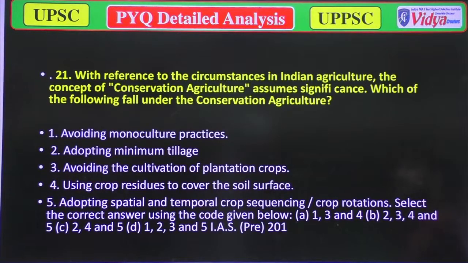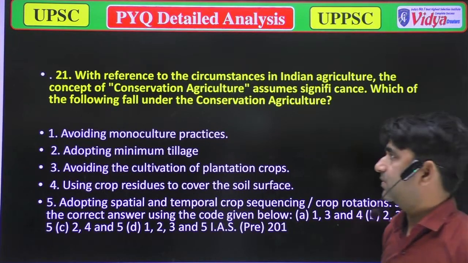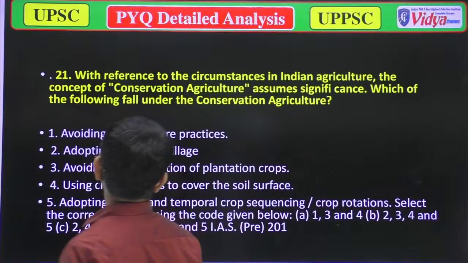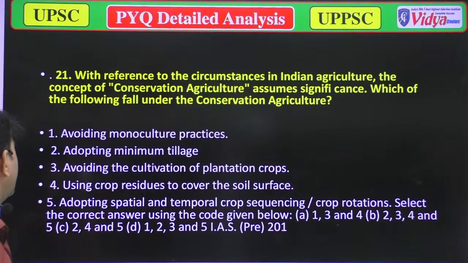With reference to the circumstances in Indian agriculture, the concept of conservation agriculture assumes significance. Which of the following fall under conservation agriculture? Option 1, avoiding monoculture practices. Option 2, adopting minimum tillage. Option 3, avoiding the cultivation of plantation crops.